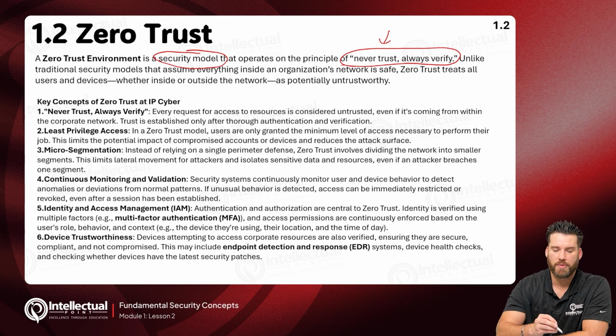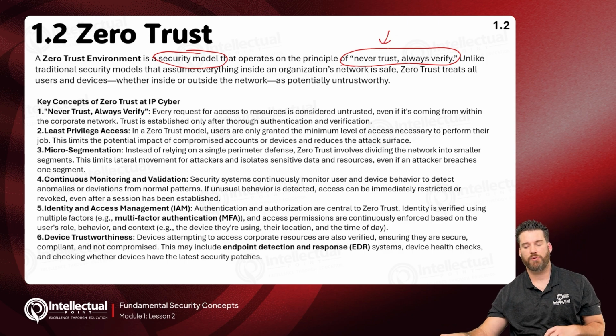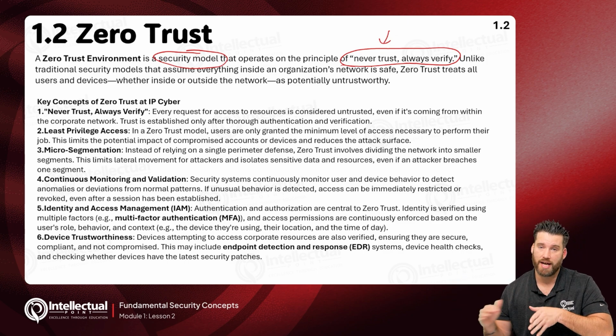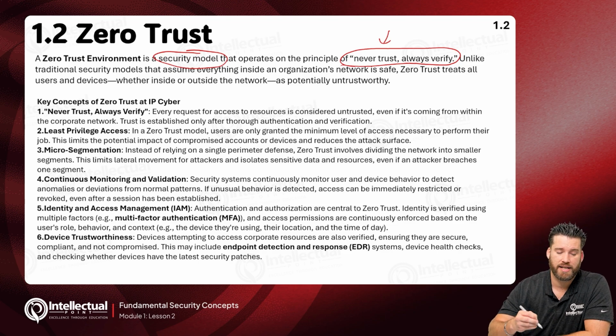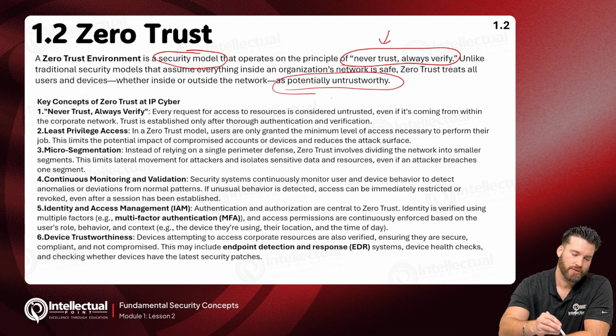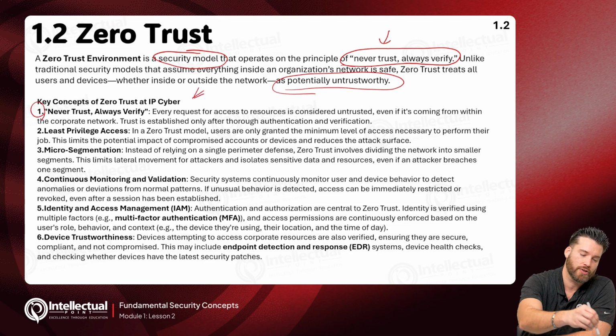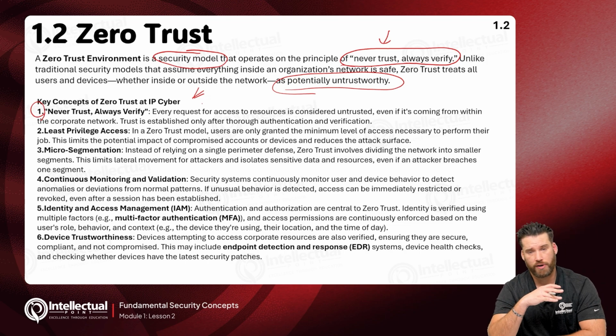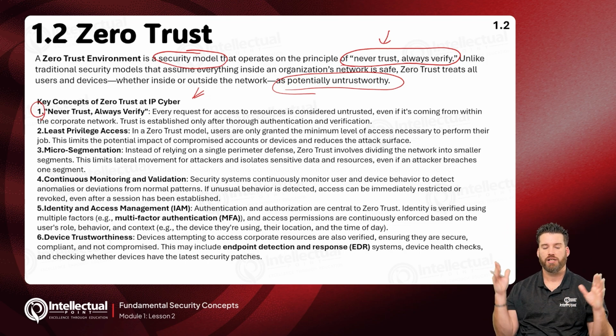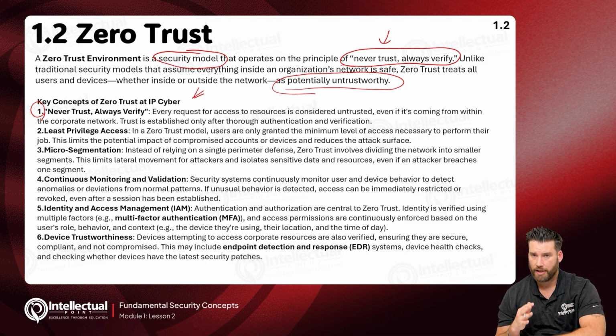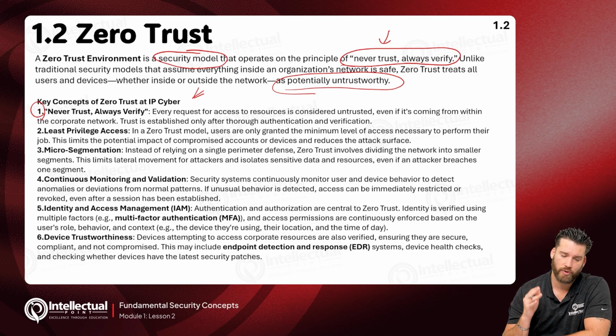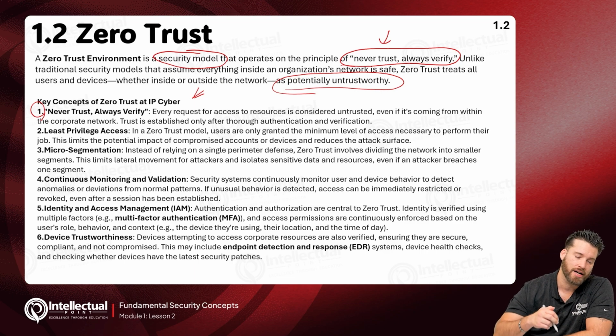Unlike traditional security models that assume everything inside an organization's network is safe, Zero Trust will not do that. It says everything in the network could potentially be untrustworthy. So key concepts of Zero Trust. Number one, never trust, always verify. Every security control that we implement at this enterprise will be done so as if nothing is trustworthy, and we must have full accountability 100% of the time.